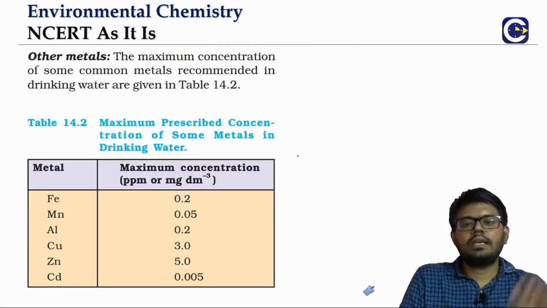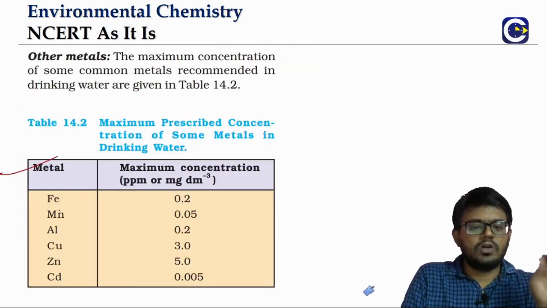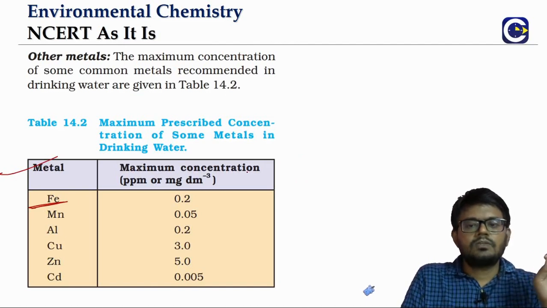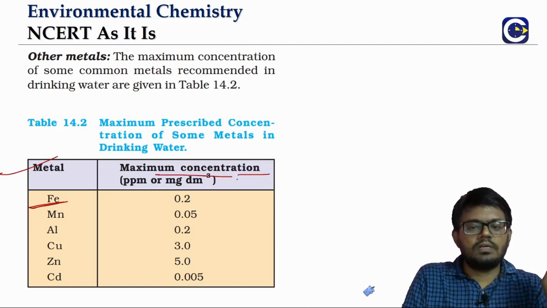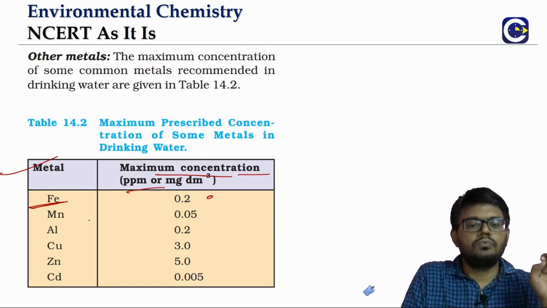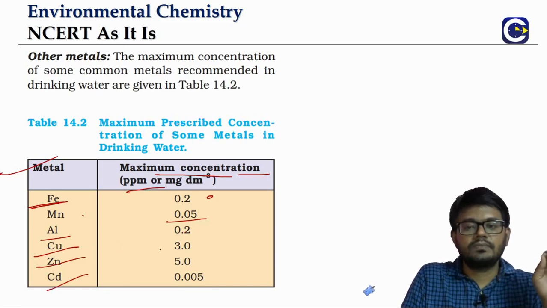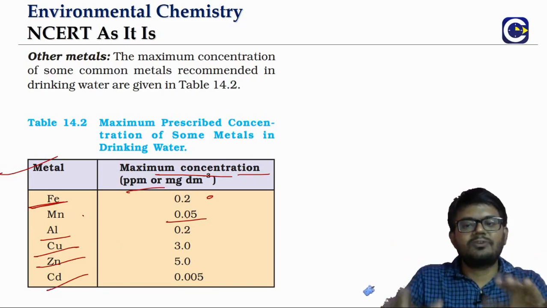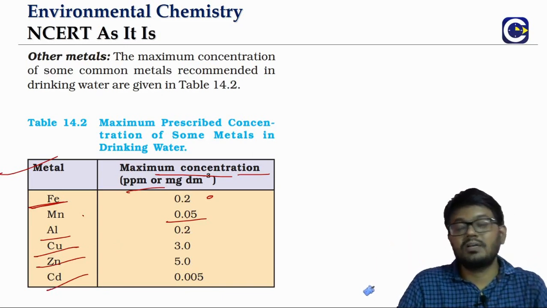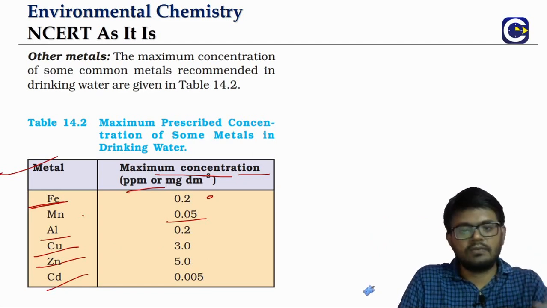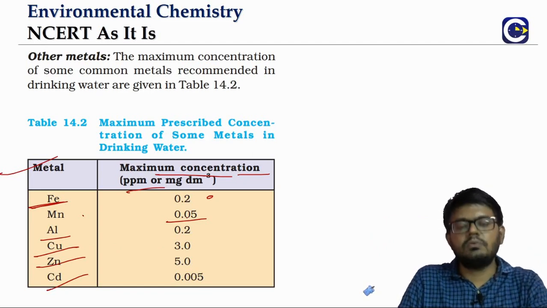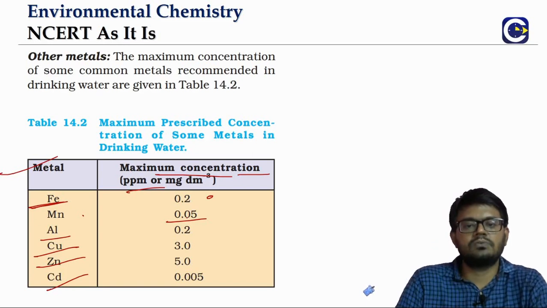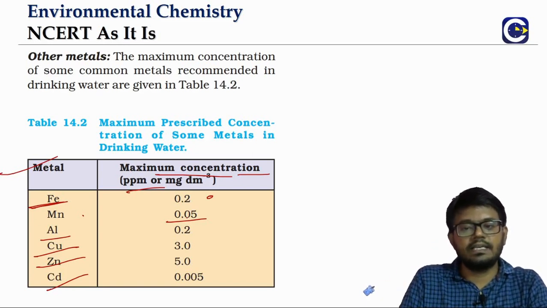Now when you look at the other metals, we talk about iron. So iron, the maximum concentration value is 0.2, manganese 0.05, aluminium, then we have copper, then we have zinc and cadmium. We will not usually get questions asking what is the maximum concentration of iron or something like that. So this is about the other metals and their maximum concentration in terms of the international standards for drinking water.